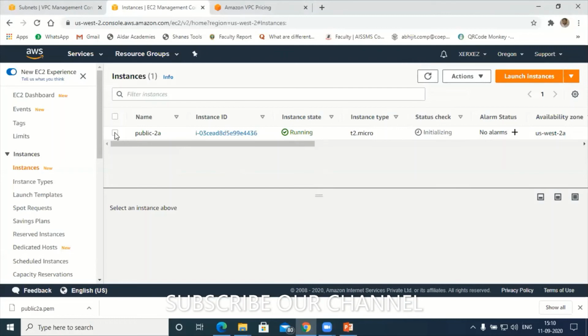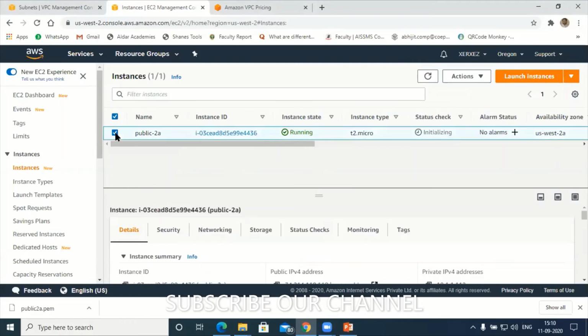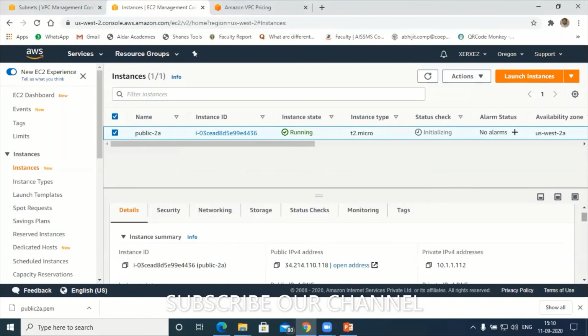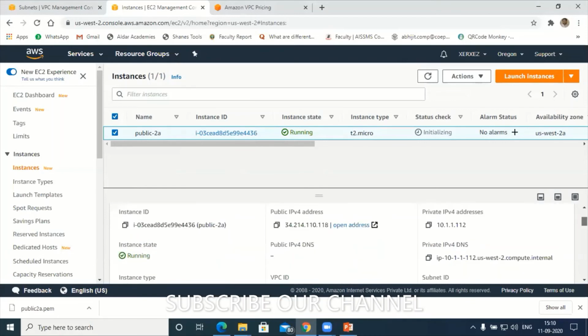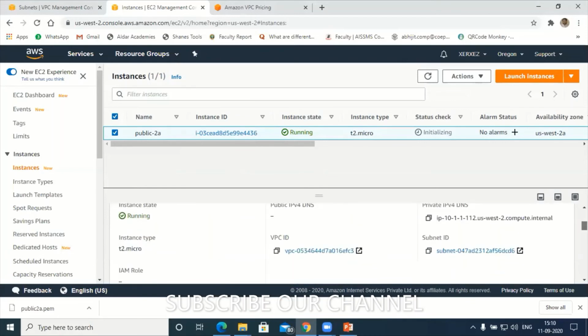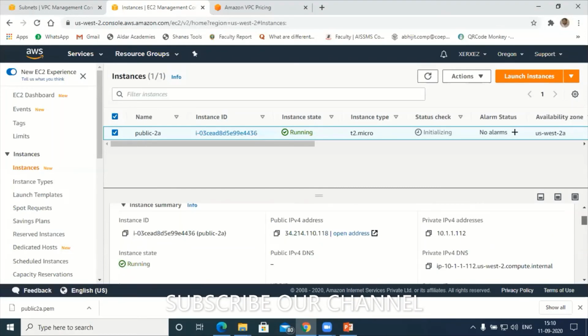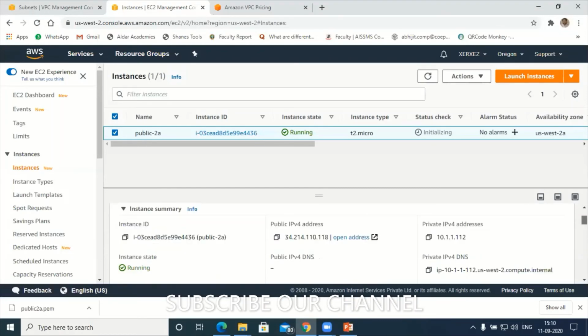But before that, there is an option here called security groups. This is the subnet. Have a look at the instance. This is public 2A.